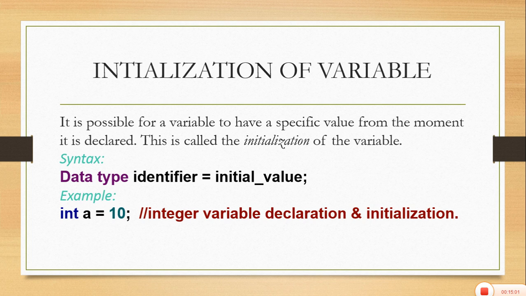So there are two methods: either the programmer initializes the variable, assigning a value itself, or asks the user to give the value. If the programmer is initializing the value, it will give a specific value which depends upon the data type.